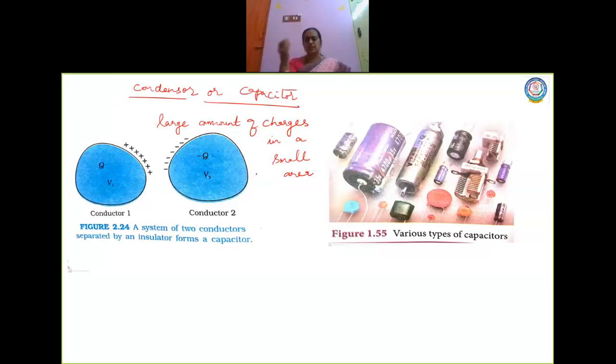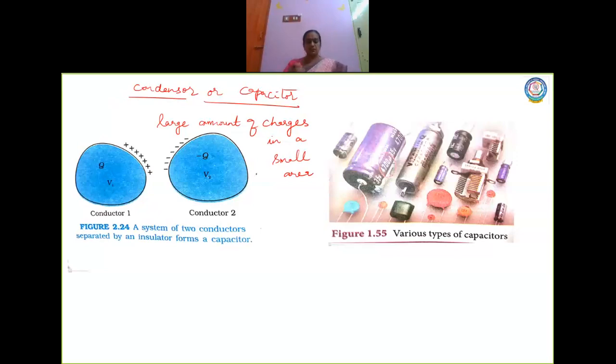To start any instrument, like a fan or a fluorescent lamp, initially we need very high electrical energy, which is given by these capacitors. So you understood what a capacitor is? It stores electrical energy and that energy is given out instantaneously to start something. To start that flash, which is of very high energy, it is given by the condenser or the capacitor.